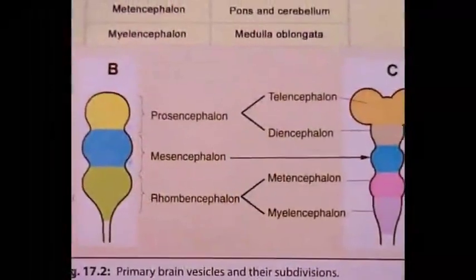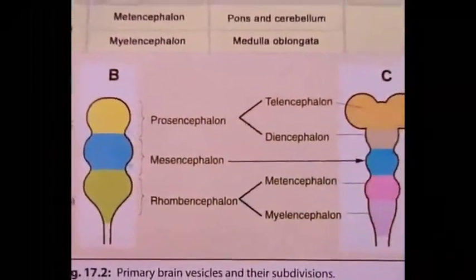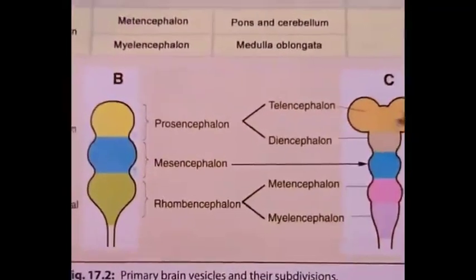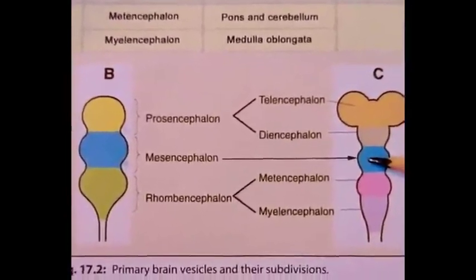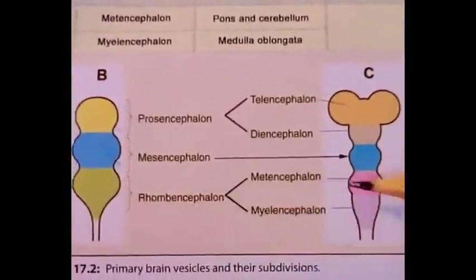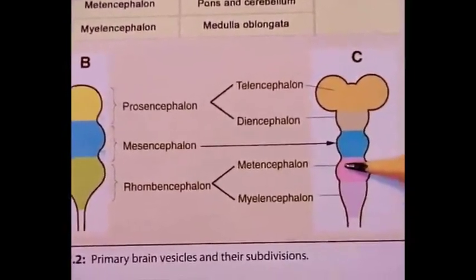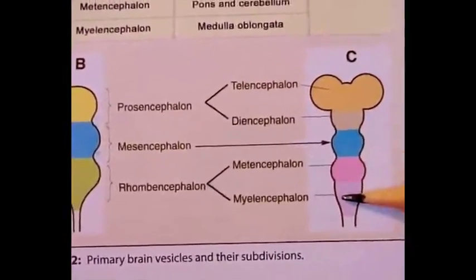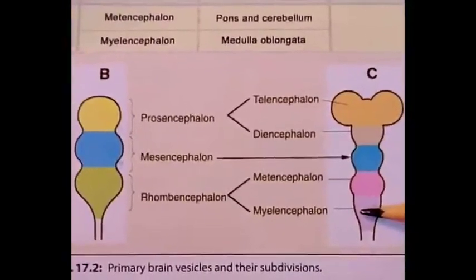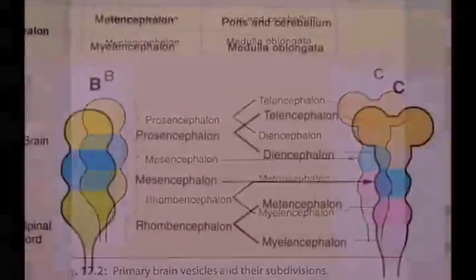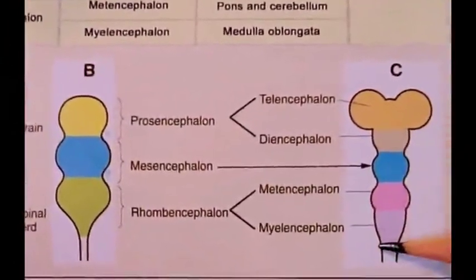With further growth and enlargement, the prosencephalon divides into two parts, telencephalon and diencephalon. The central part remains as such, that is mesencephalon, and rhombencephalon also grows and forms two parts, metencephalon, that is the cranial part, and myelencephalon, that is the caudal part, in the developing neural tube. The parts of the brain develop from these subdivisions of the neural tube.